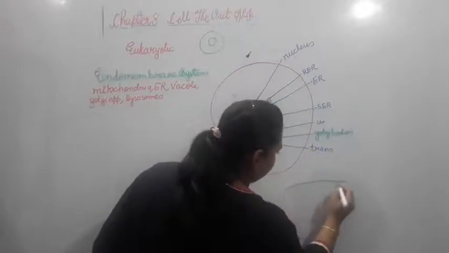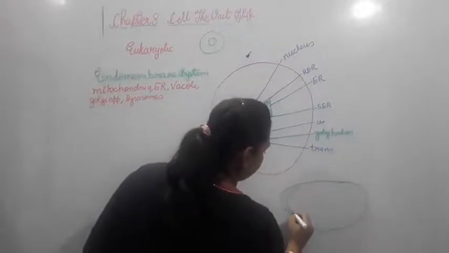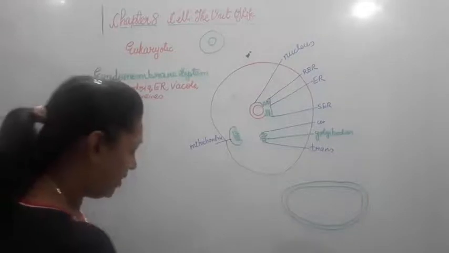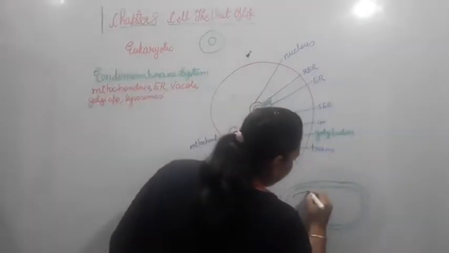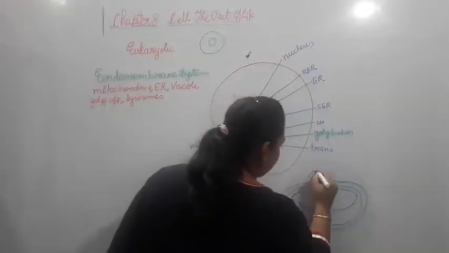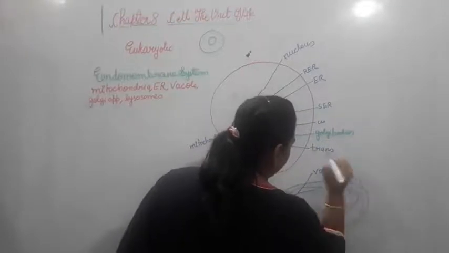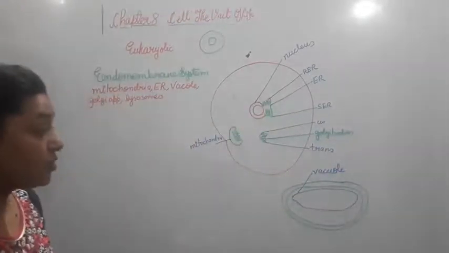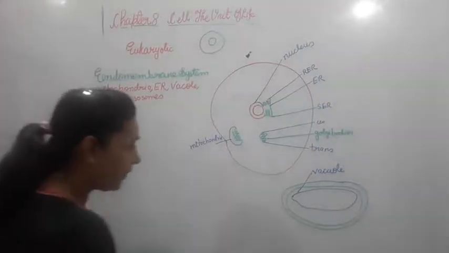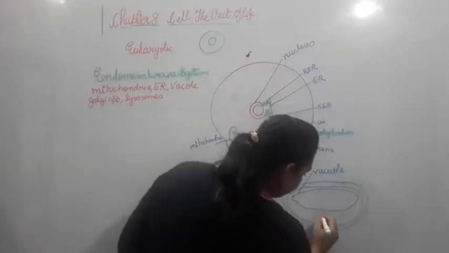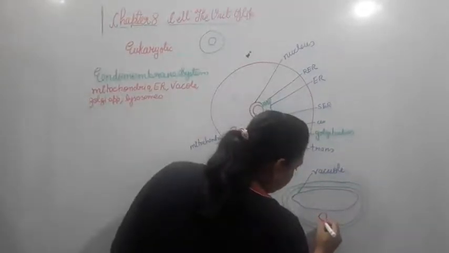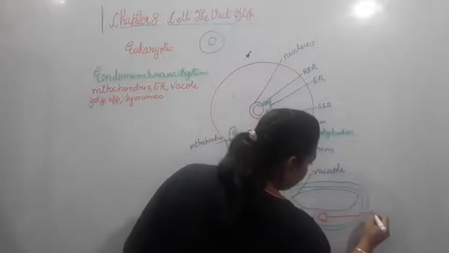If this one is a plant cell, as we know it has a cell wall too, right? Now in the plant cell, a large area is covered by the vacuole. So this is the vacuole. It absorbs or synthesizes all the waste materials, right? We'll see what those waste materials are. Now just next to that there is again a nucleus, and in this nucleus also there is an endoplasmic reticulum.